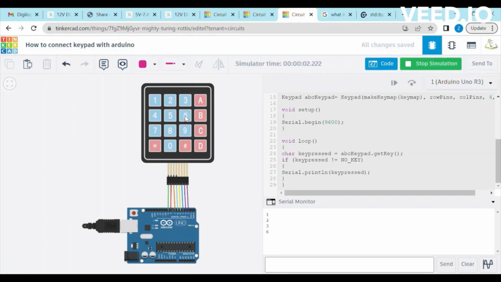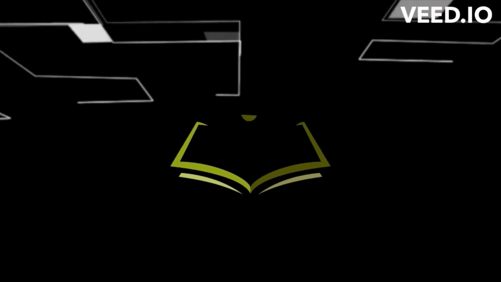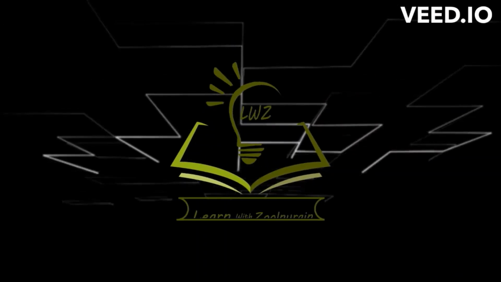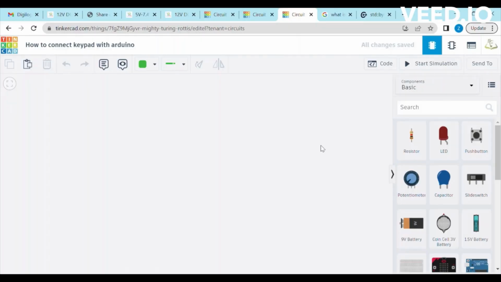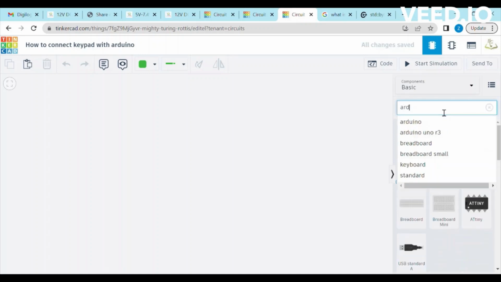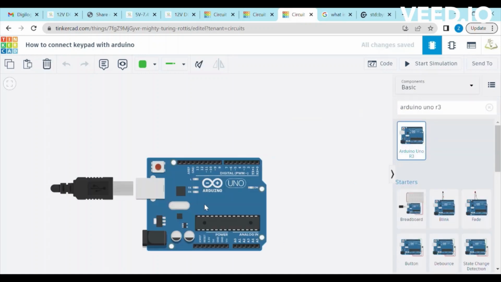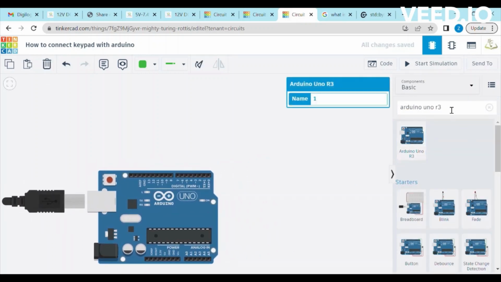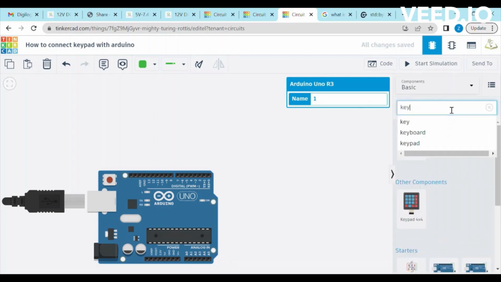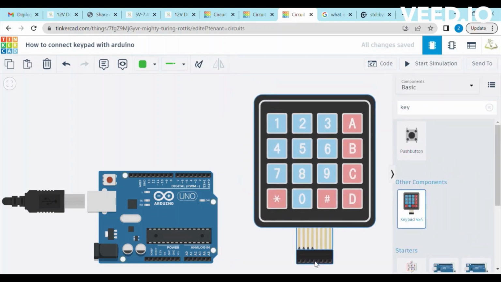Today we will learn how to connect keypad with Arduino. Create a blank project to design the circuit on Tinkercad. Search the Arduino Uno in the search box and drag it to blank space. Now search the keypad in the search box and drag it to the blank space.